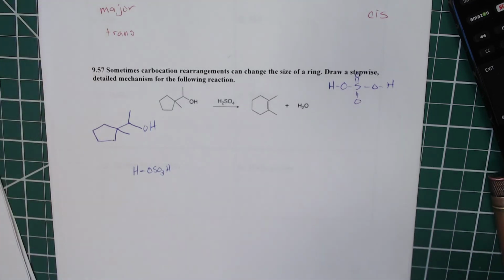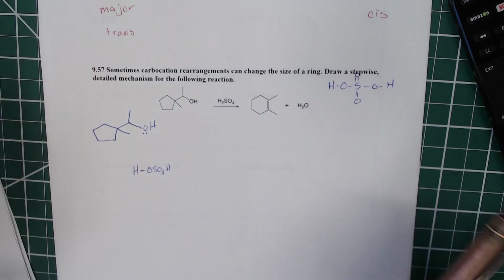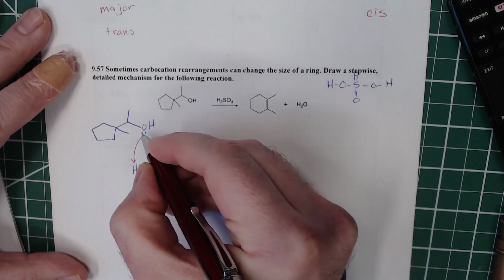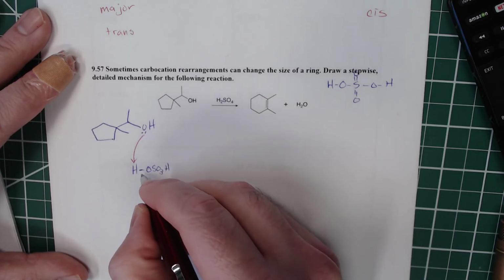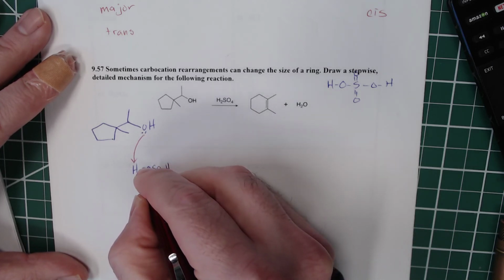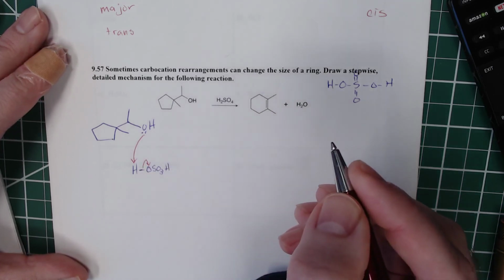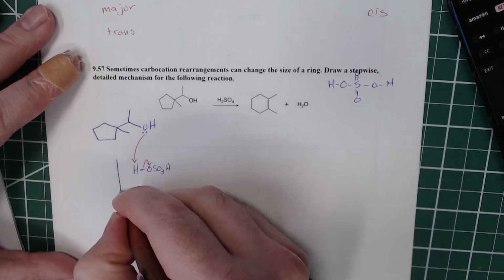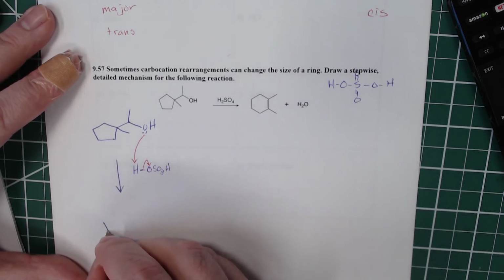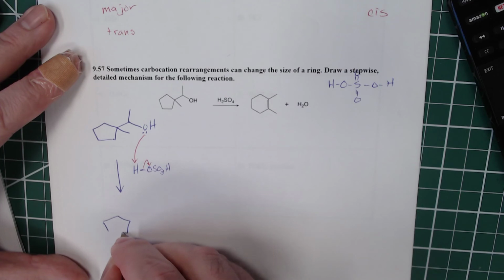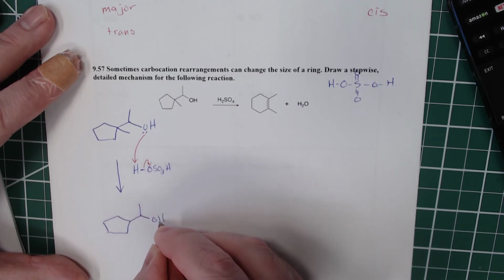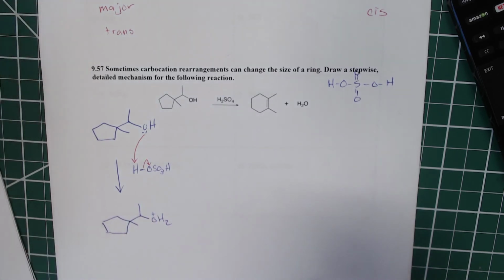We're going to protonate that OH, so step 1, protonate. So we'll go from the lone pair of electrons to the hydrogen, from the pair of electrons in the bond to the oxygen, and that will give us OH2 plus. That will give us that.